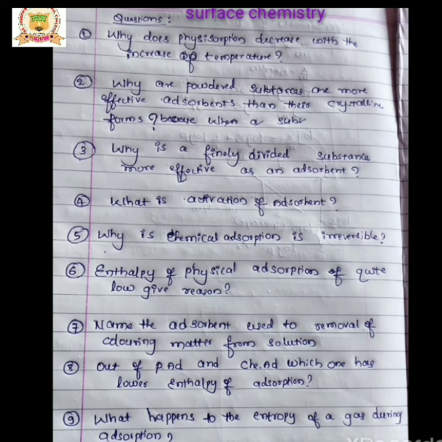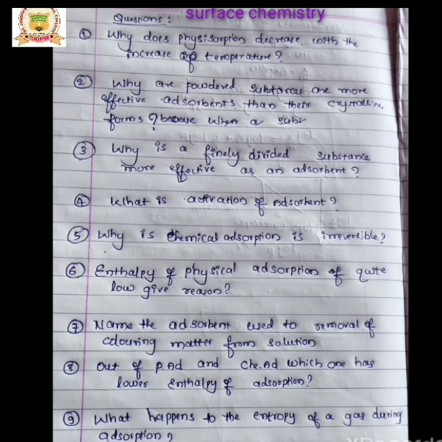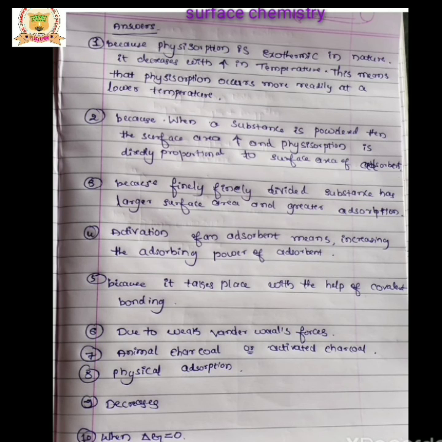Sixth question: The enthalpy of physical adsorption is quite low, give the reason. The reason is the weak van der Waals forces. Question number 7: Name the adsorbent used for removal of coloring matter from a solution. Animal charcoal or activated charcoal.